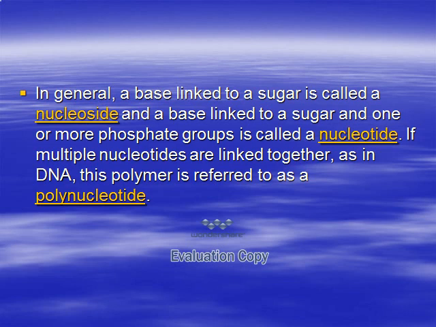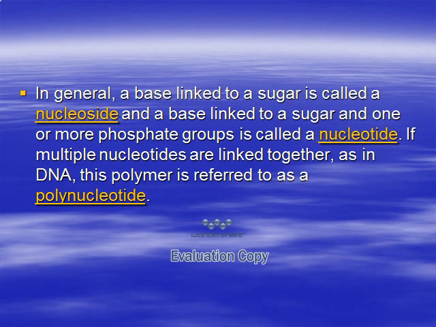In general, a base linked to sugar is called a nucleoside. So what is the difference between nucleoside and nucleotide? If the base is linked to sugar only, it is called a nucleoside, while a base linked to sugar and phosphate is called a nucleotide.